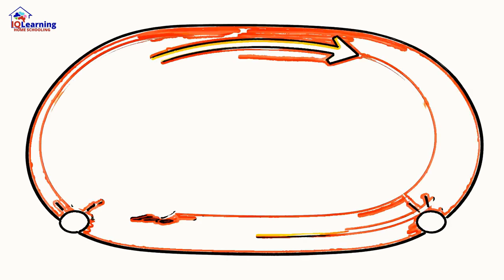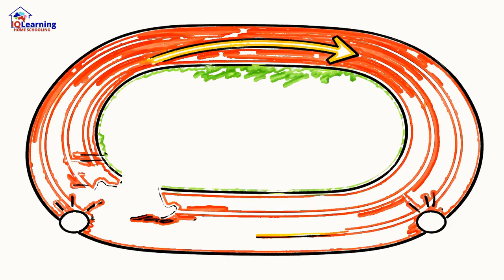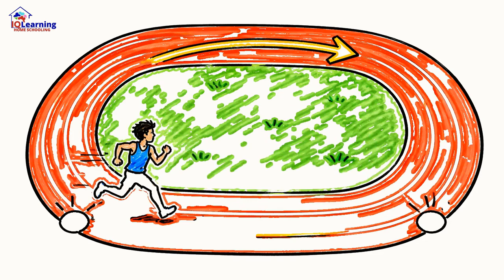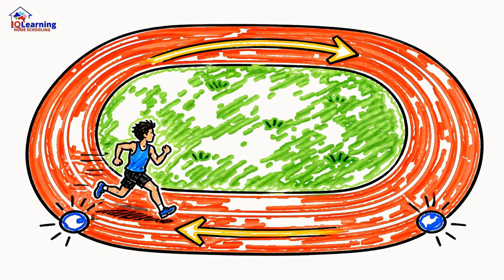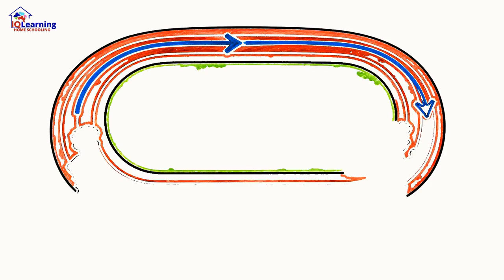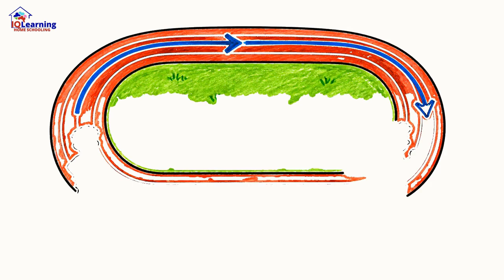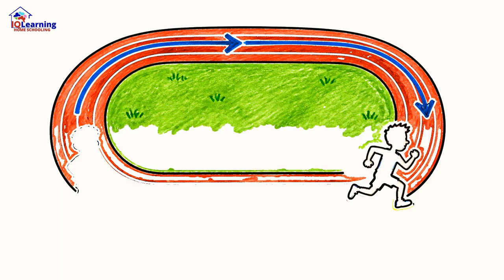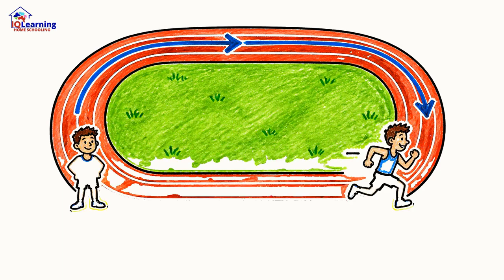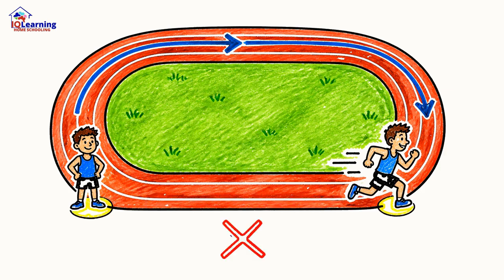You run one full lap of a 400-meter track. You've traveled a distance of 400 meters. It's a scalar fact. But what's your displacement? 0. You ended up exactly where you started. Displacement is a vector, the straight line shortcut from start to finish. In this case, there isn't one.